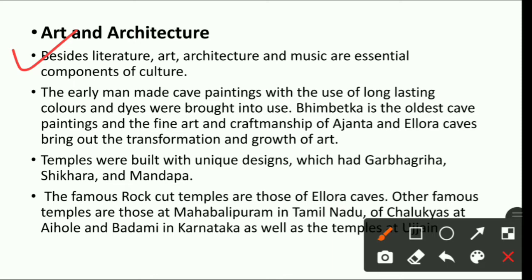What all these shows, beautiful buildings are there, beautifully carved, beautifully sculpted, beautifully painted. All these shows the art and architectural development, how the art and architecture was developing. Okay, so these all are the examples of art and architecture in India. Let us study about those.